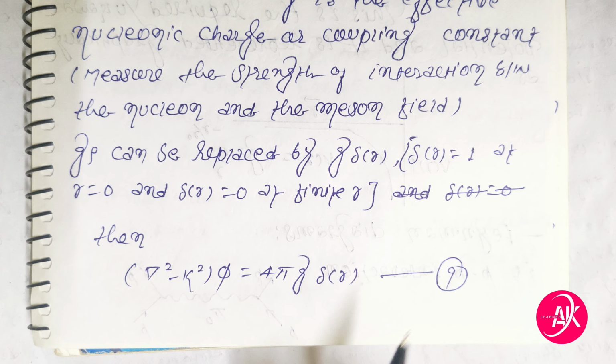Then del squared minus k squared phi is equal to 4 pi g delta r.